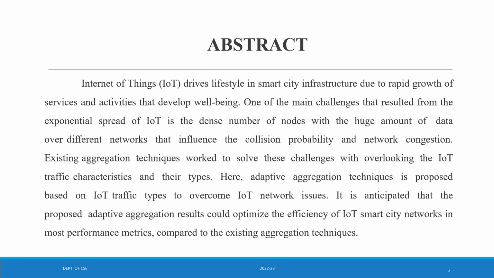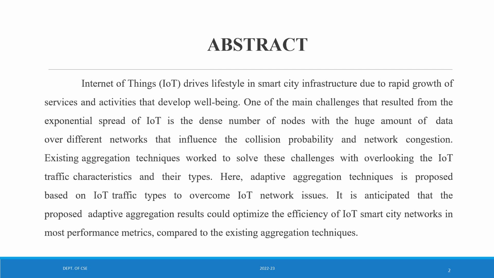So coming to the abstract, the Internet of Things drives lifestyle and smart city infrastructure due to rapid growth of services and activities and development of well-being. One of the main challenges that resulted from the exponential spread of IoT is a dense number of nodes with a huge amount of data over different networks that influence the collision probability and network congestion. Existing aggregation techniques worked to solve these challenges while overlooking the IoT traffic characteristics and their types.